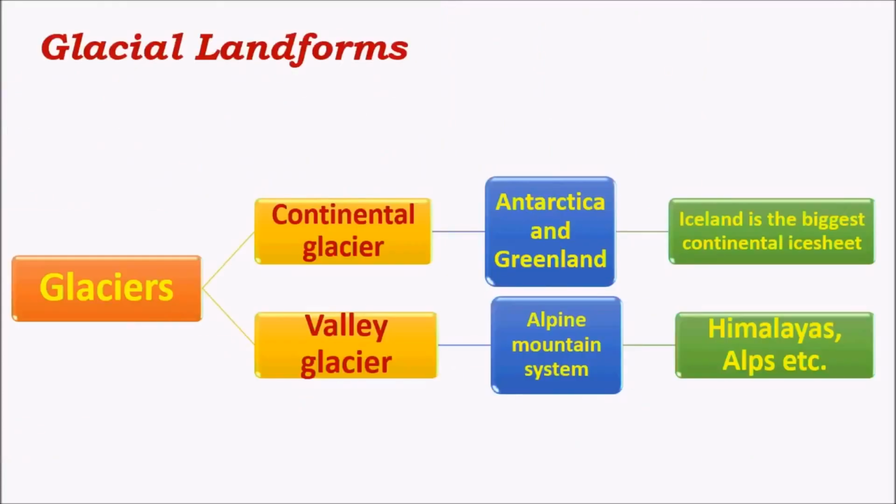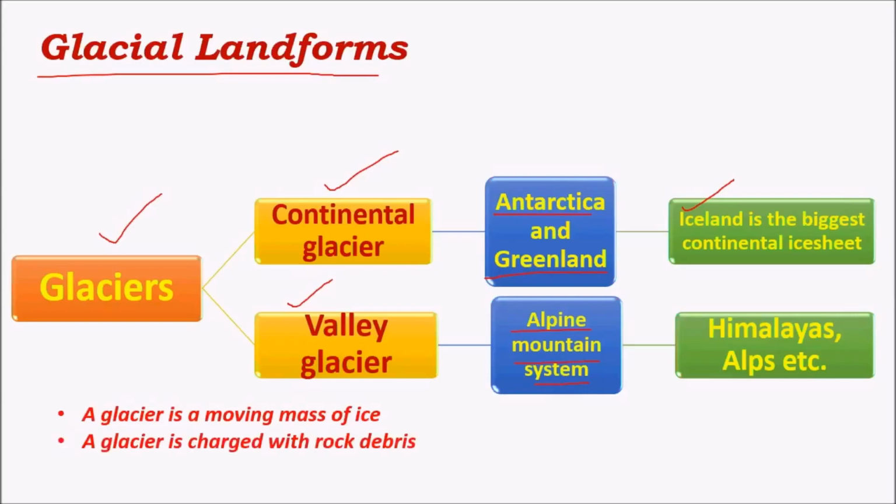And the next important kind of landforms associated with the cycle of erosion are glacial landforms. Glaciers are mainly of two types. A glacier is simply a moving mass of ice, and the two types are the continental glacier and the valley glacier. Continental glaciers are found in regions like Antarctica, Greenland, etc., where whole continents are completely filled with ice caps. And Greenland is the biggest continental ice sheet. The valley glaciers are found in alpine mountain systems like the Himalayas, Alps, etc.